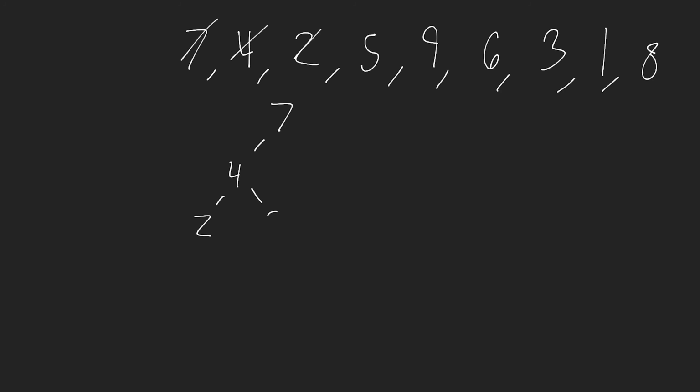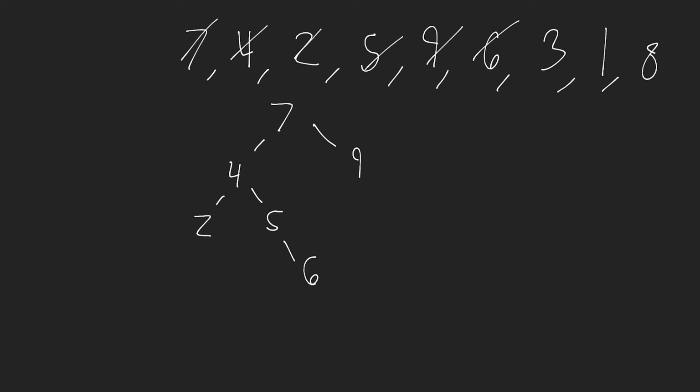We're now going to have a 5. The 5 goes over here because we have to go left and then right. Now we have a 9, so 9 comes over here. Now we need a 6. Sorry, not on that side, but over here, because it's less than 7, but greater than 4, and greater than 5, so it needs to be placed over here.